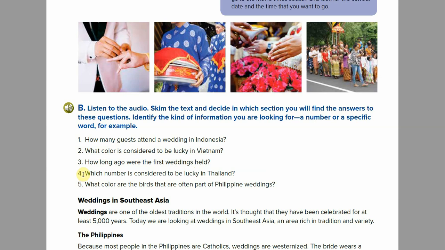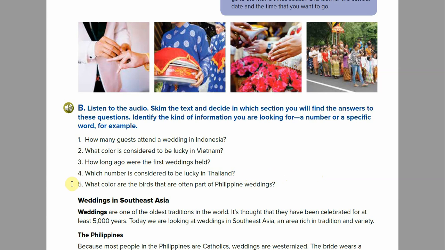Number 4, which number is considered to be lucky in Thailand? All right, so this is easy. It tells you right here, number. You're looking for a number. You're looking for something that would be lucky, something, una cosa, and a place. Thailand is a country, so you'll be looking for a number, a thing, luck, and a place, Thailand.